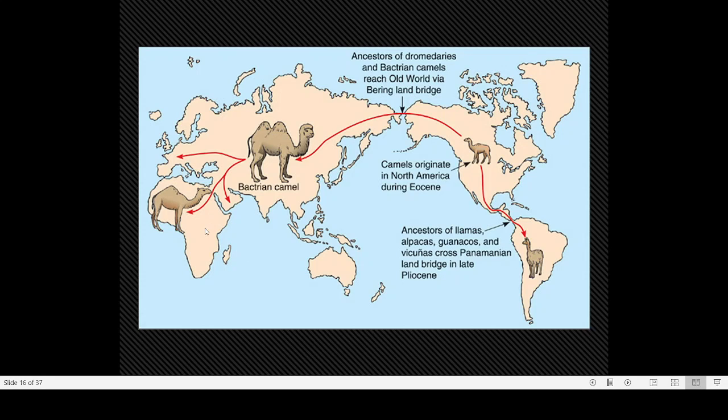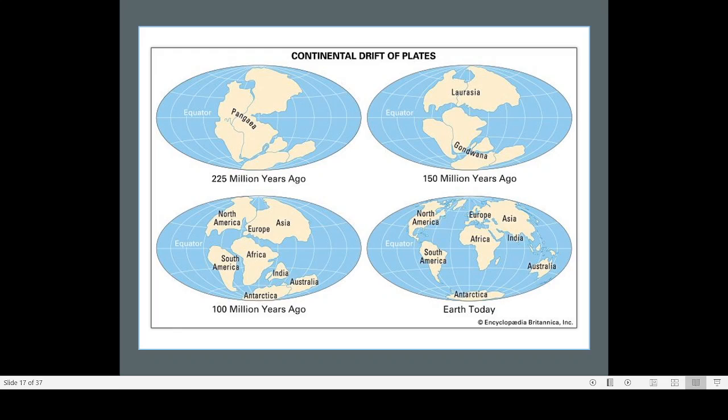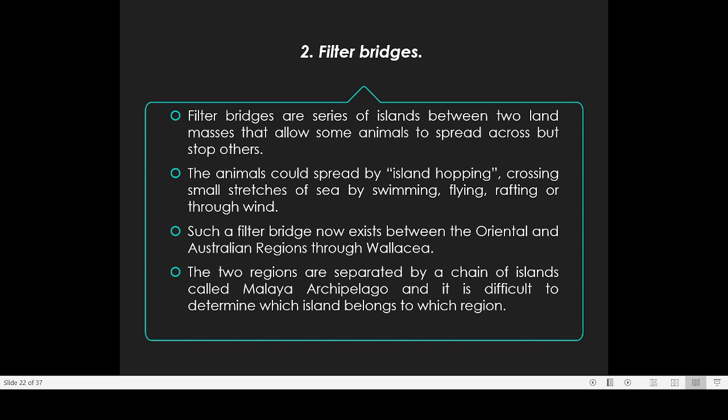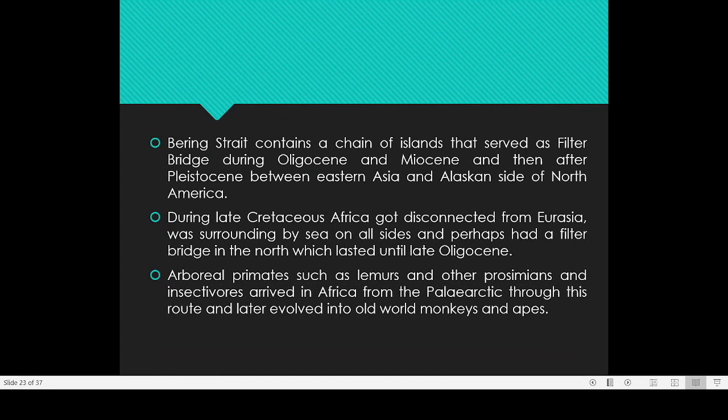And these monkeys, which are right now existing in Africa, came from Europe to Africa; their origin was not in Africa. Their origin was in Europe or Eurasia. From Europe, they reached Africa through this route. So that is the importance of this land connection that now exists between Africa and Europe. That is the importance of filter bridges. That's all regarding the filter bridges.